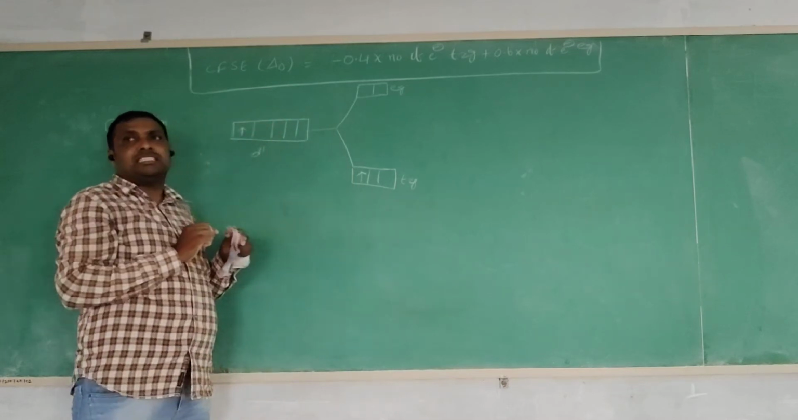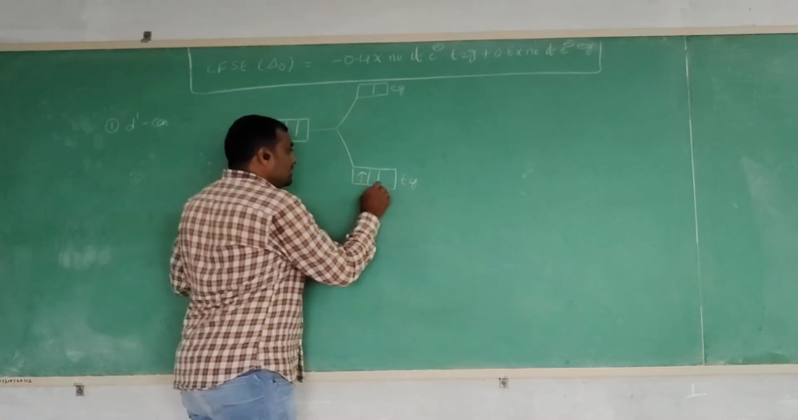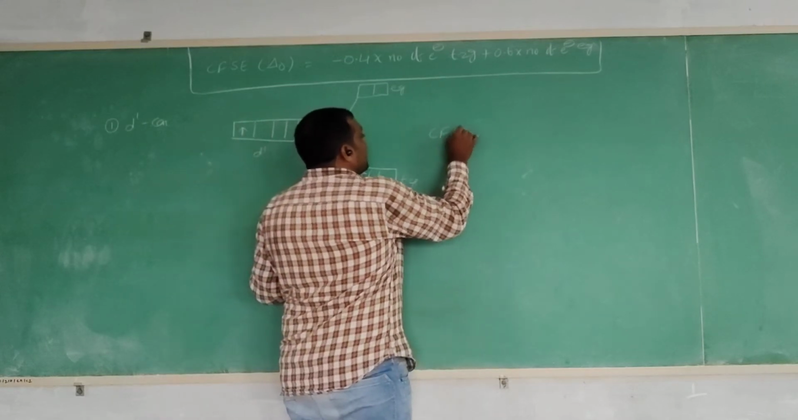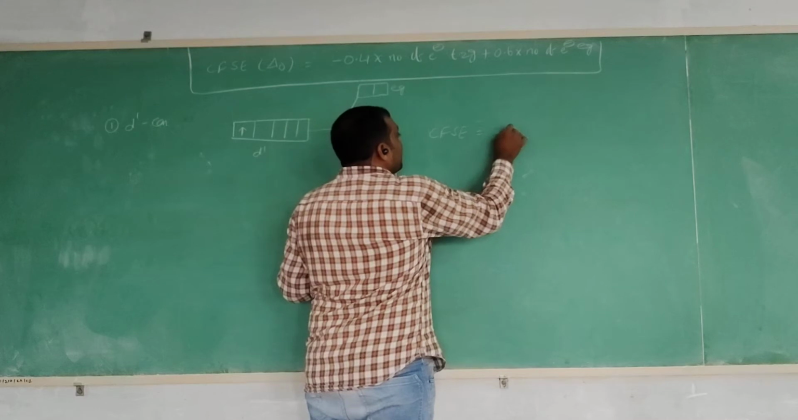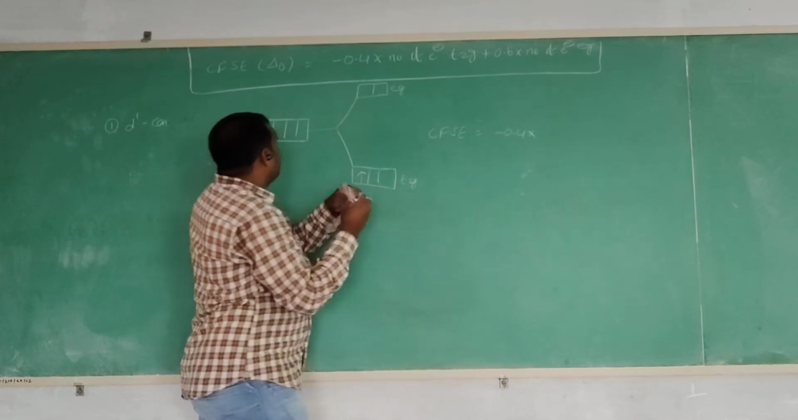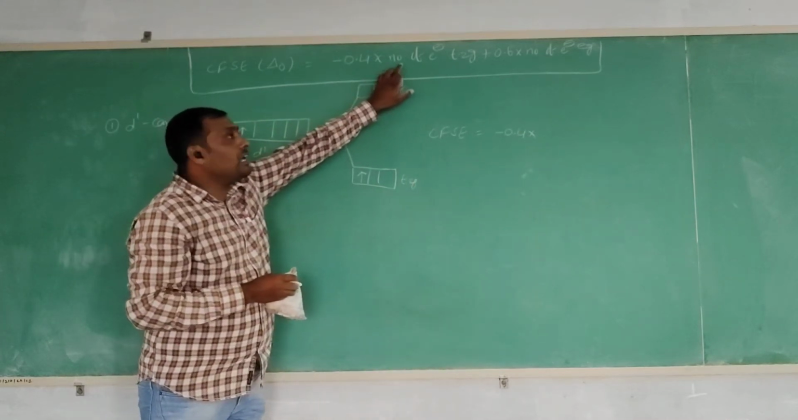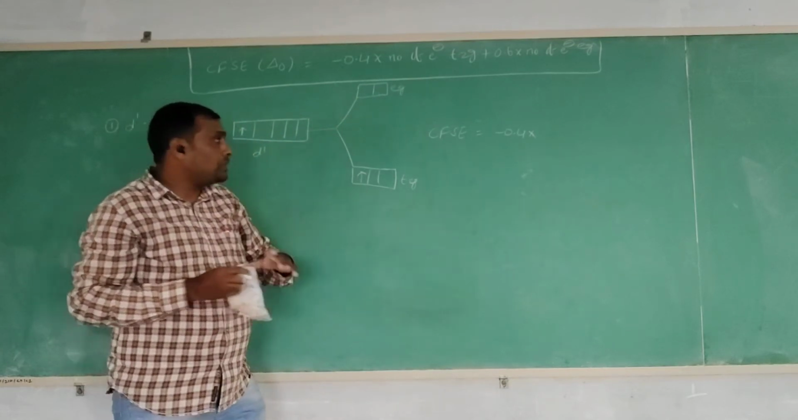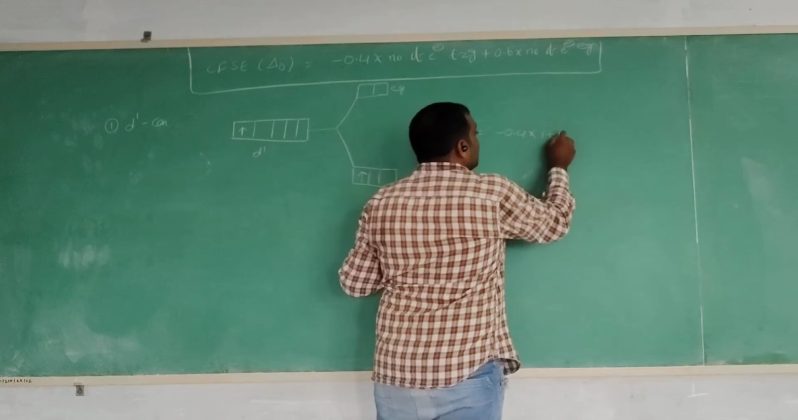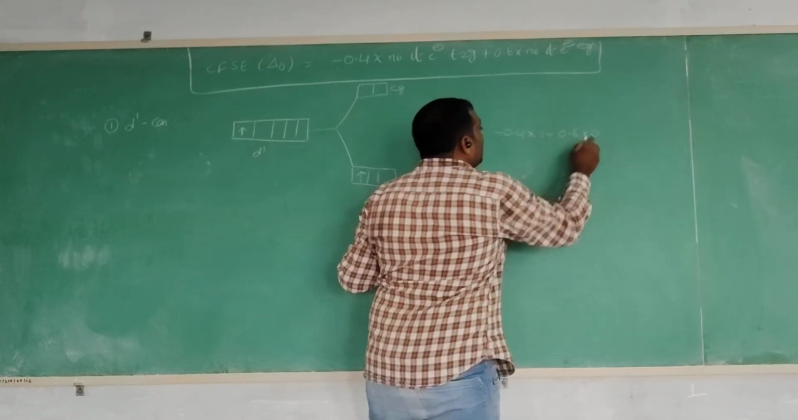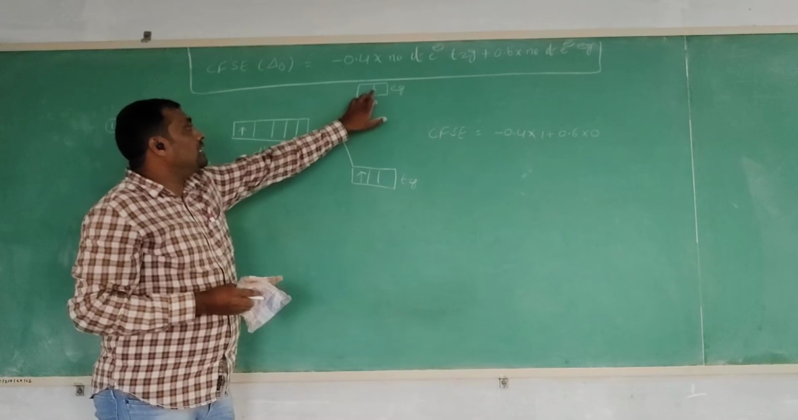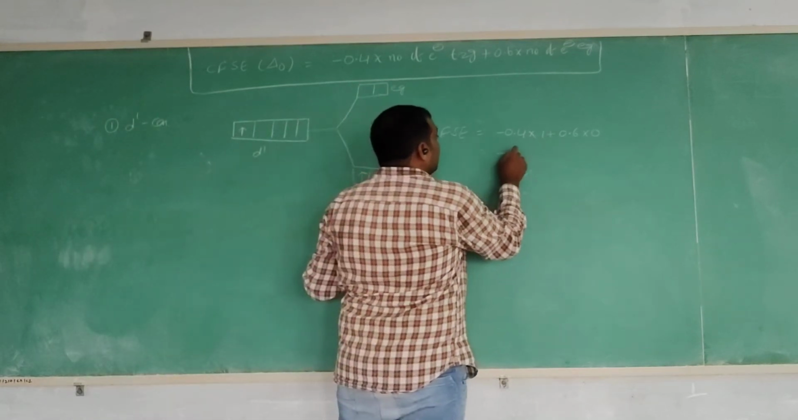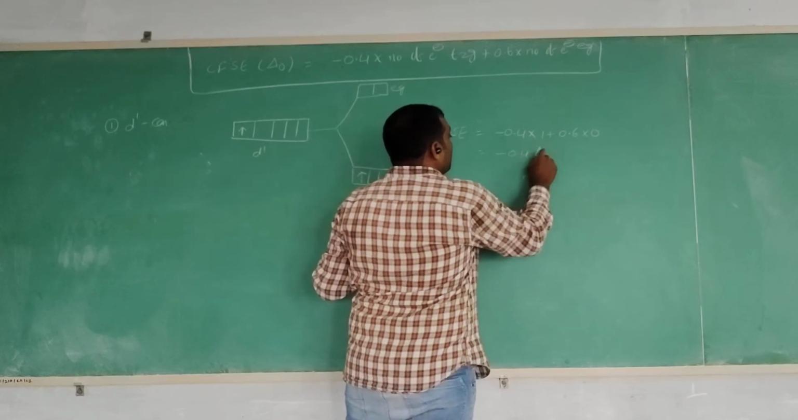Then the one electron enters the T2g orbital, and the crystal field stabilization energy is equal to minus 0.4 into the number of electrons present in the T2g orbital. How many electrons are present? One electron, plus 0.6 into 0, since there is no electron in the Eg orbital. So the crystal field stabilization energy is minus 0.4 delta O.